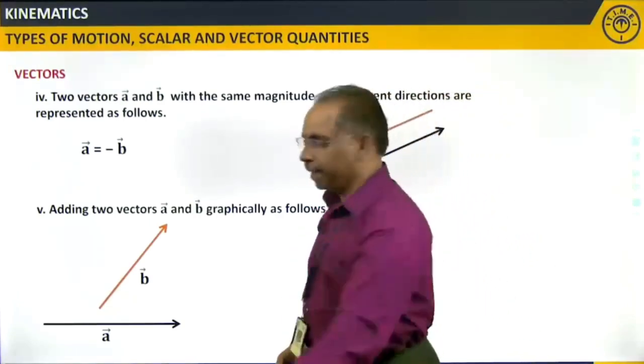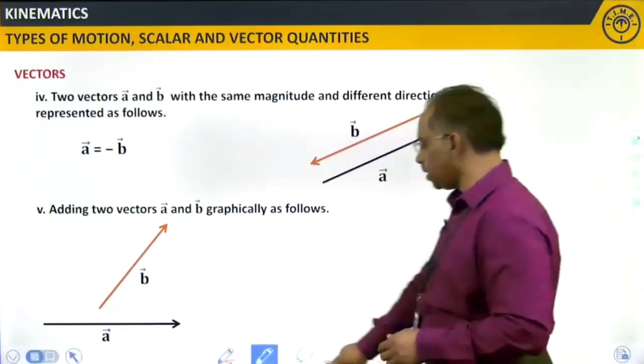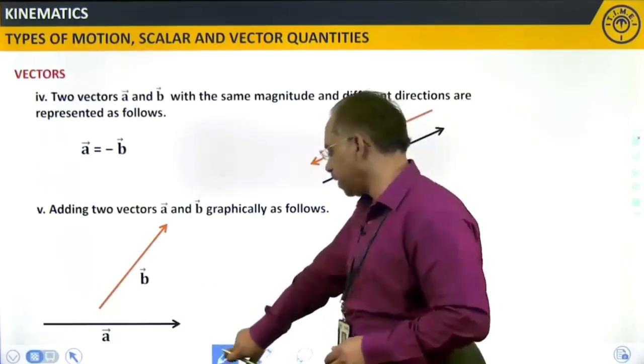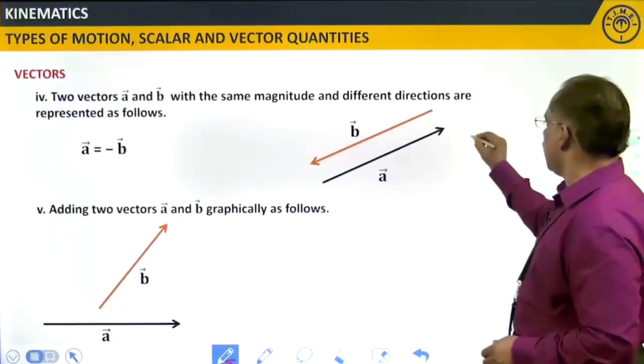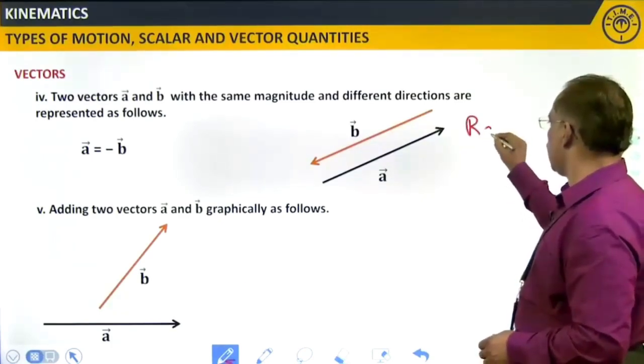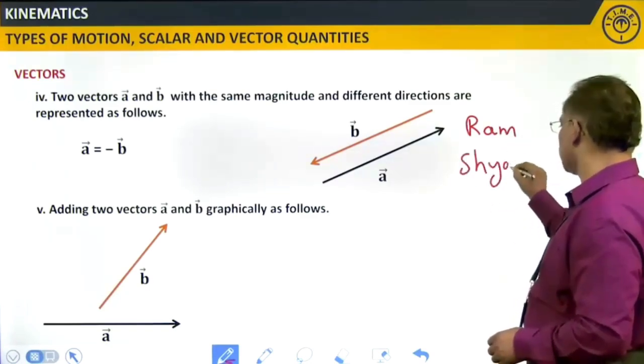As an example, see, if I am talking about the addition of one particular physical quantity, like I am telling now, say I have a person Ram and Shyam.